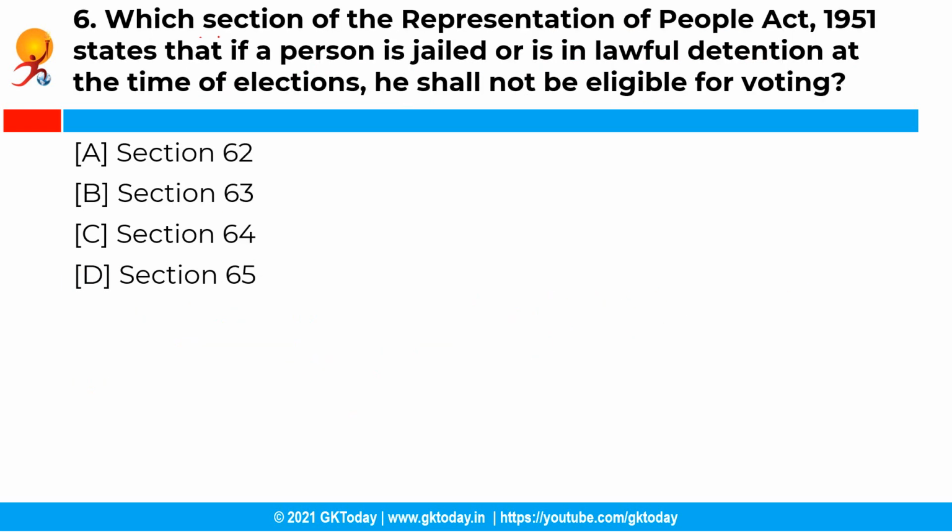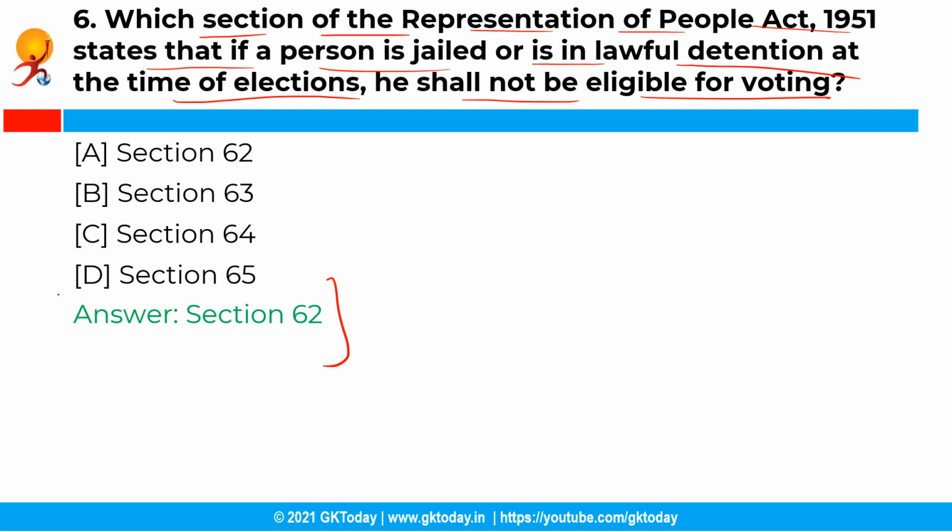Now the next question is, which section of the Representation of People Act 1951 states that if a person is jailed or is in lawful detention at the time of elections, he shall not be eligible for voting? So you have the following options and the correct answer is option A, that is section 62. Section 62 of the Representation of the People Act of the year 1951 states that if a person is jailed or is in lawful detention at the time of elections, he shall not be eligible for voting.